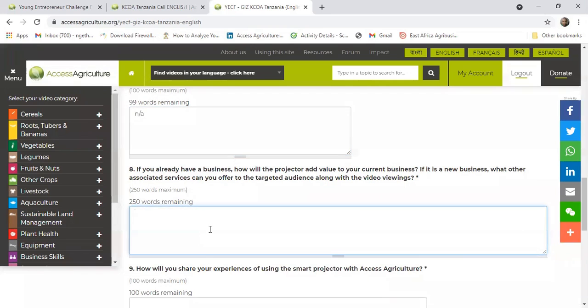Then if you already have a business, how will the projector add value to your current business? If it is a new business, what other associated services can you offer to the targeted audience along with the video viewings? Again, you give how you are going to use the projector to enhance the current business that you are running if you already have an existing business.